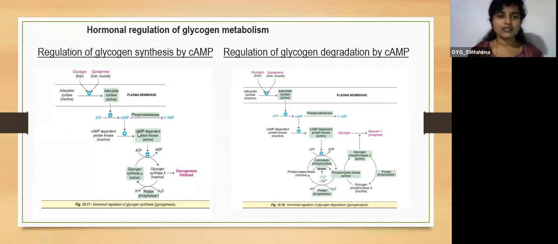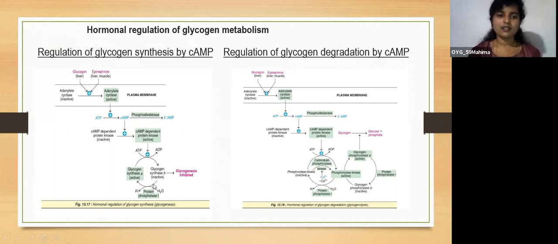Now, under the influence of cyclic AMP dependent protein kinase, which is active, glycogen synthase A is phosphorylated to glycogen synthase B, which is inactive. When there is conversion to glycogen synthase B, glycogenesis will be inhibited.